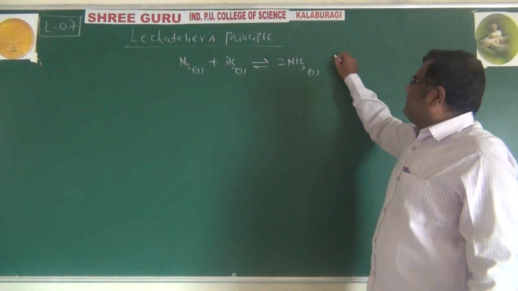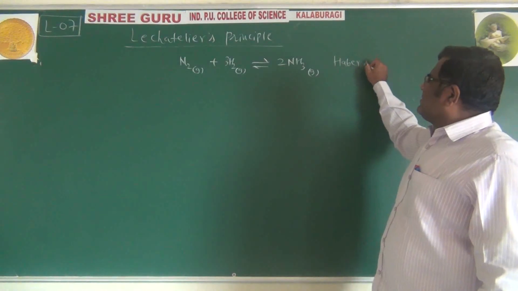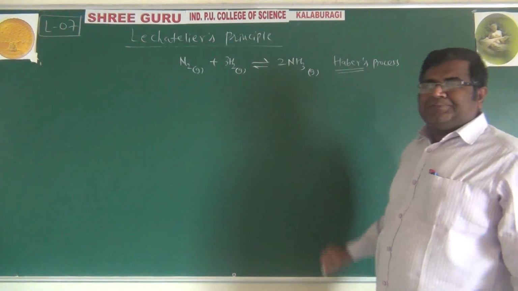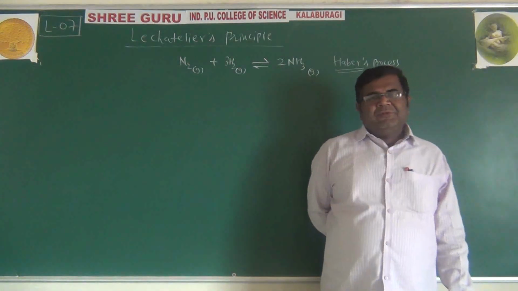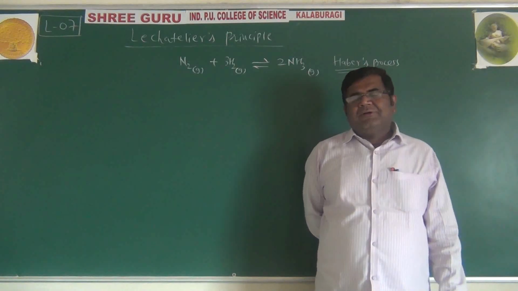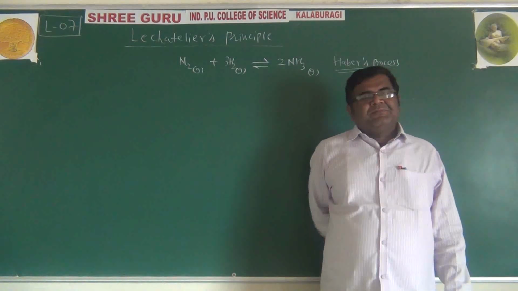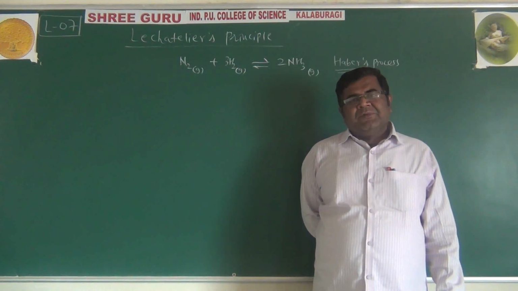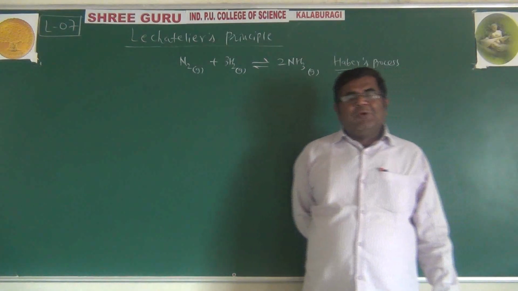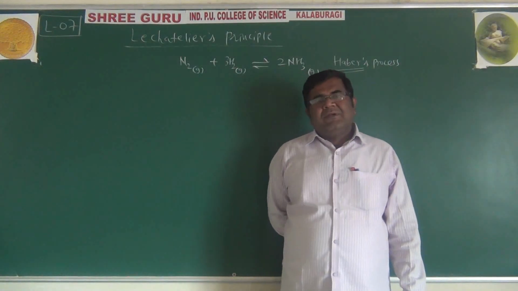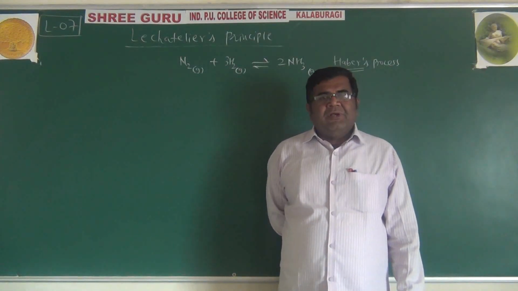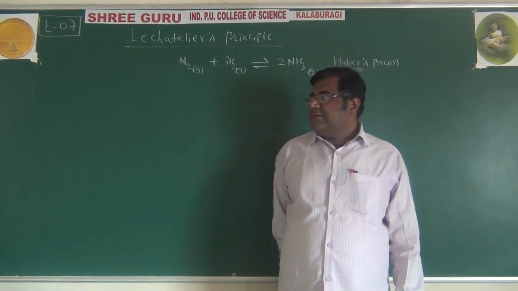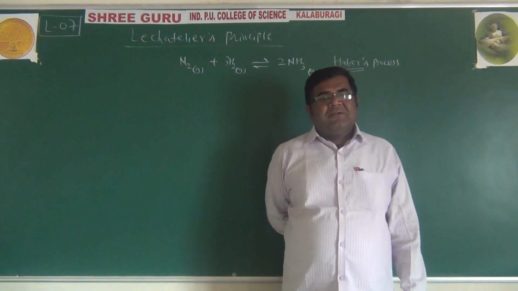It is called Haber's process, because Haber invented this process for the production of ammonia, a very important ingredient in fertilizers. And because of more production of ammonia, there was an agricultural revolution after World War II. Haber was awarded the Nobel Prize for this reaction.